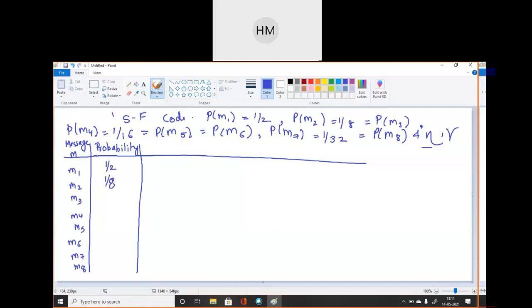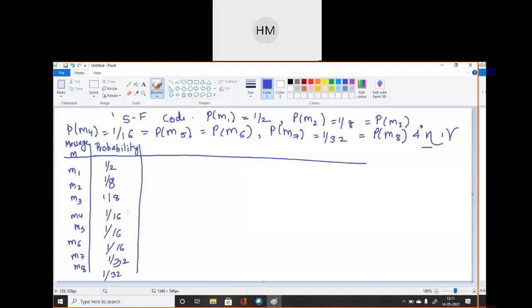Yes, after that. 1 2 3 4 5 6 7 8. Okay, 8 message probabilities are given.